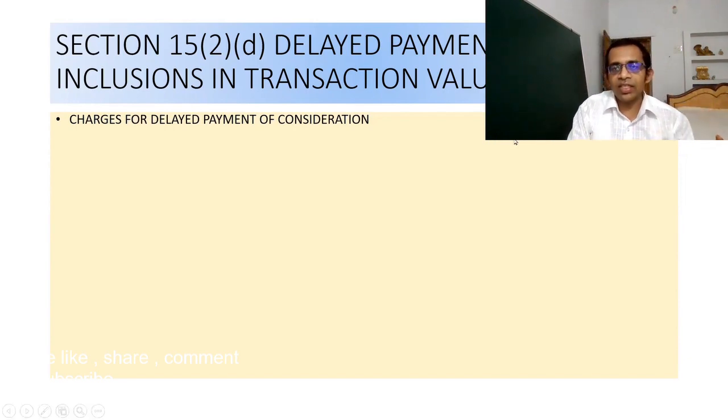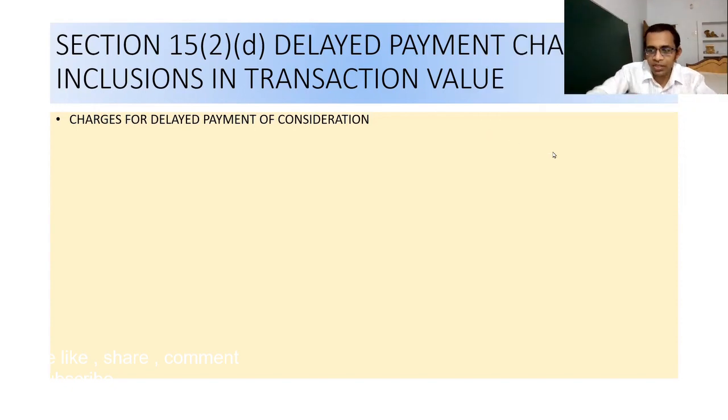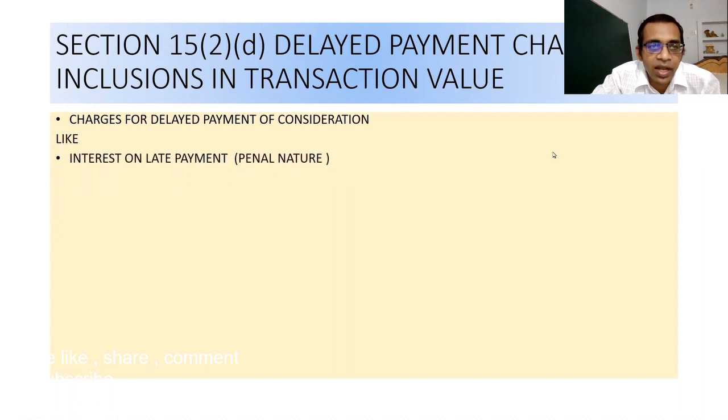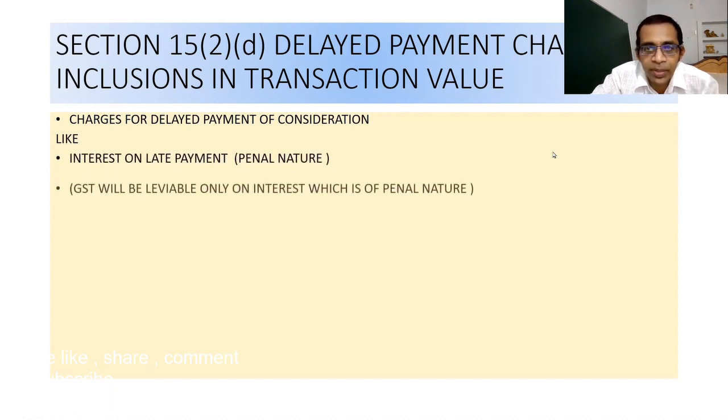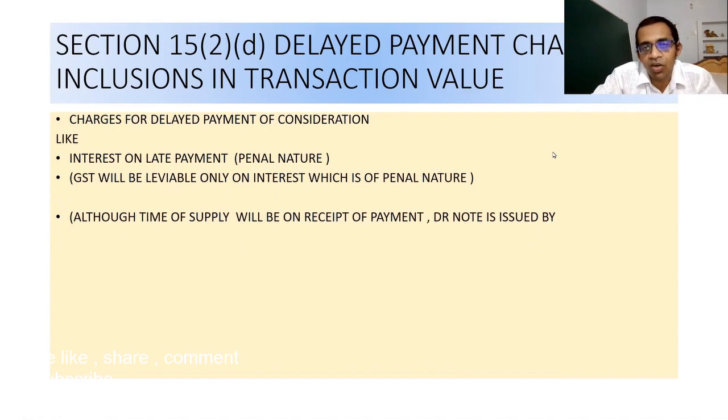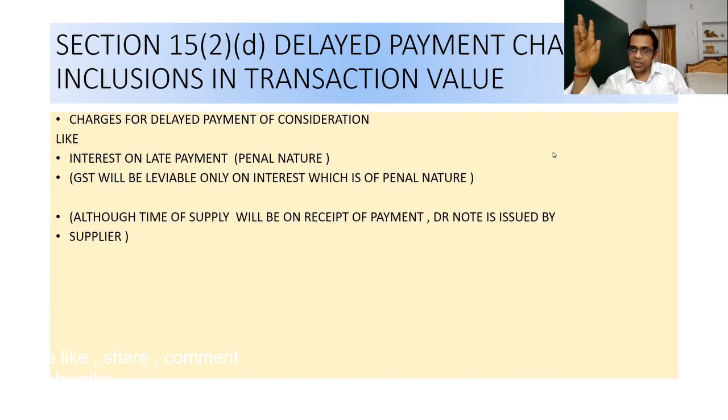So such type of expense or such type of items will be included in the transaction value. Here, charges for delayed payment of consideration, like interest on late payment of penal nature. GST will be leviable only on interest which is penal in nature. Although the time of supply will be the date when that payment is being received.